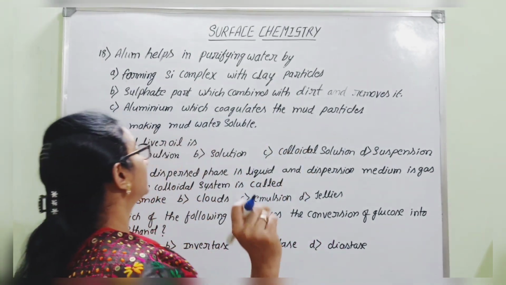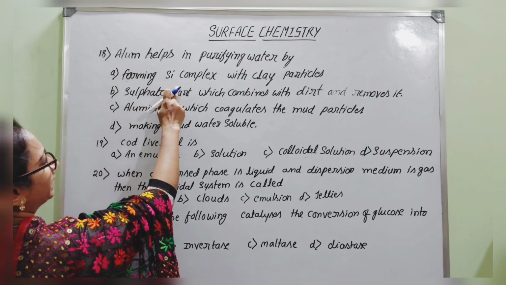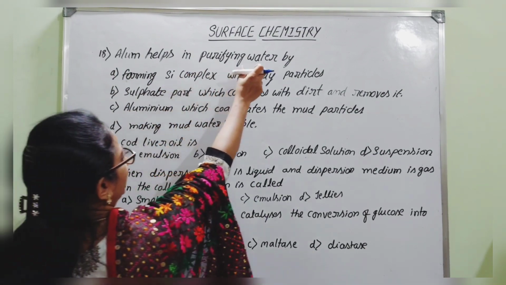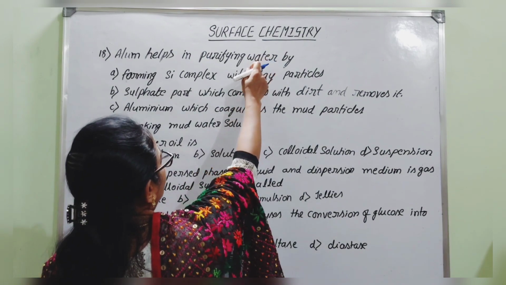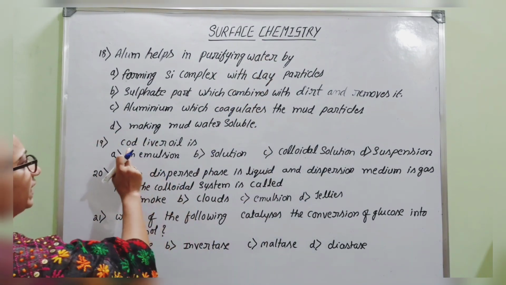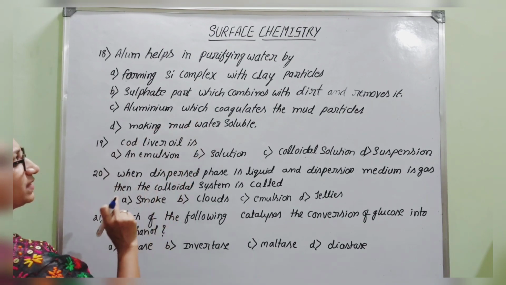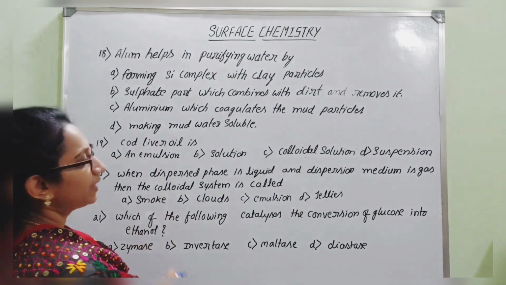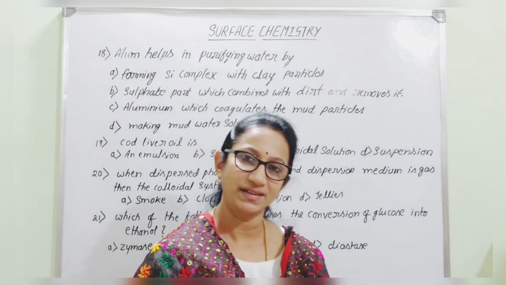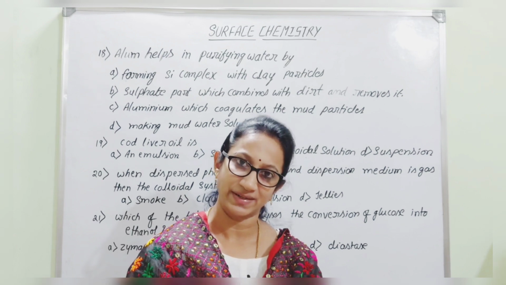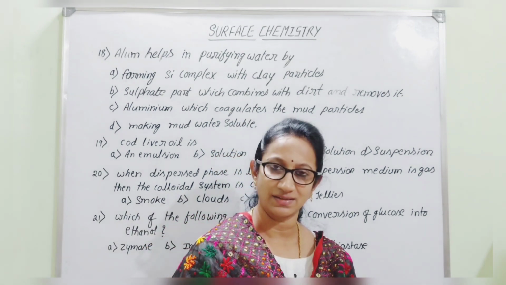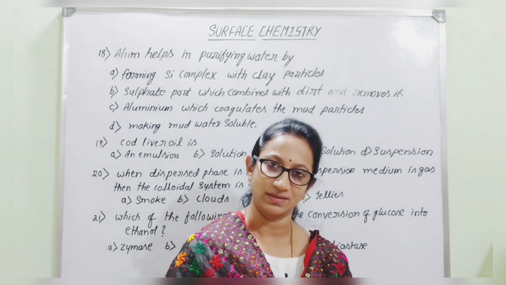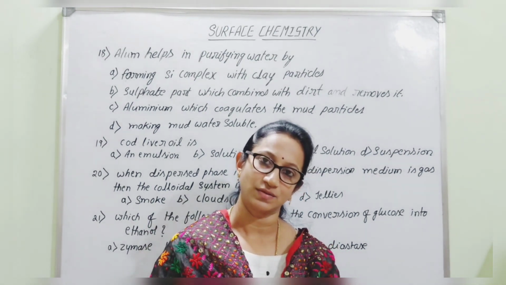So once you consider alum, once it is added to water which contains clay particles, that is mud water we can say, because it contains certain clay particles. So we can easily imagine that if the water is muddy in nature, and you want to purify that water, to clear that water by settling the clay particles, what can you do?